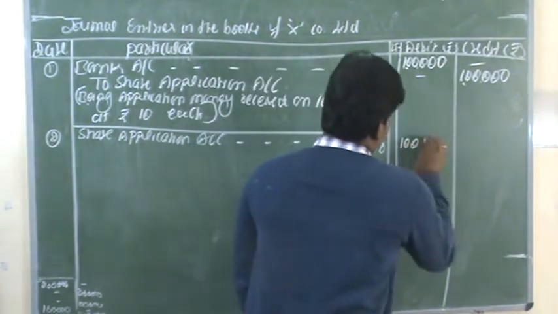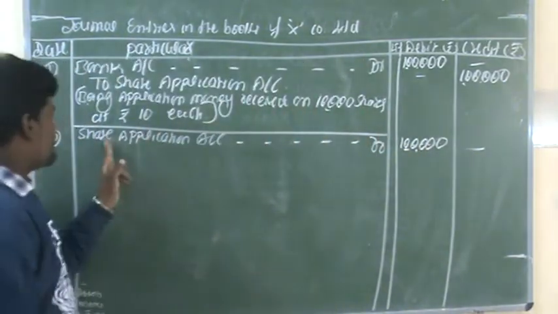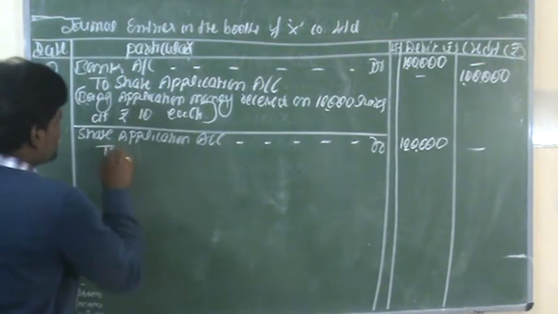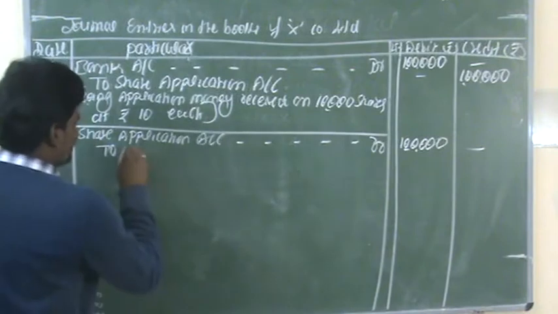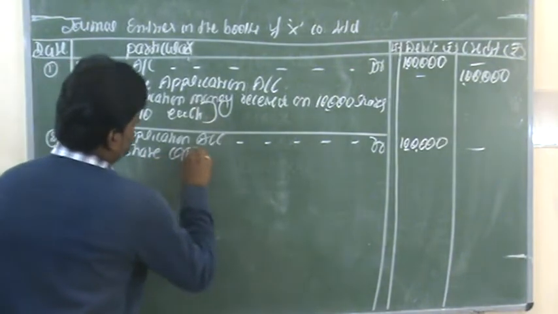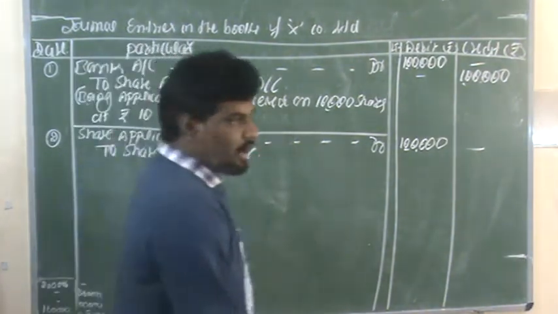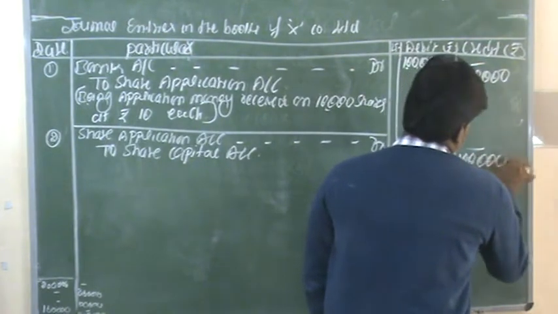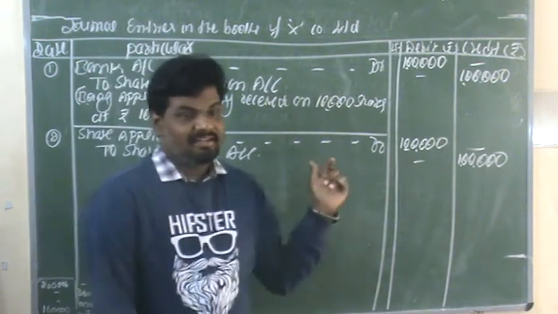Write 1 lakh rupees in the debit column. Share application account debit to share capital account. The amount is 1 lakh rupees. This is the second journal entry.